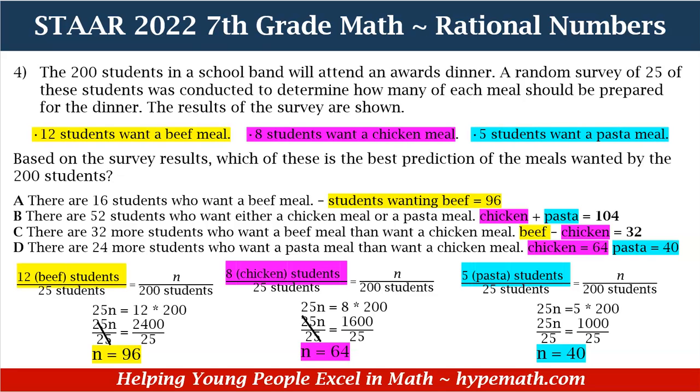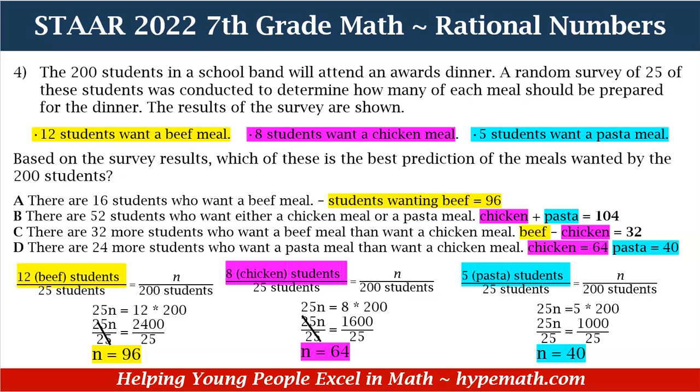Now let's move to the chicken students. We said it was 8 students that said they wanted a chicken meal over the 25 students. Now we want to make a prediction of how many out of the 200 students want chicken. We're going to do the same thing. We have 8 over 25 is equal to N over 200, and we need to discover the value of N, okay?